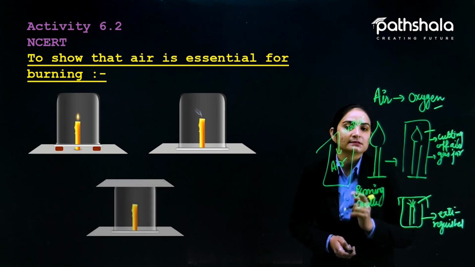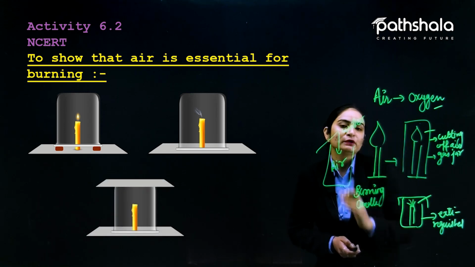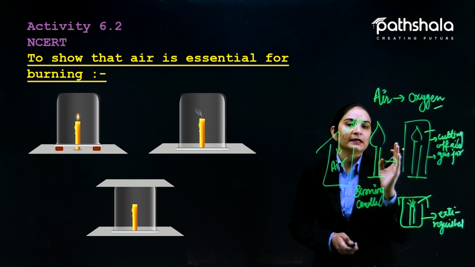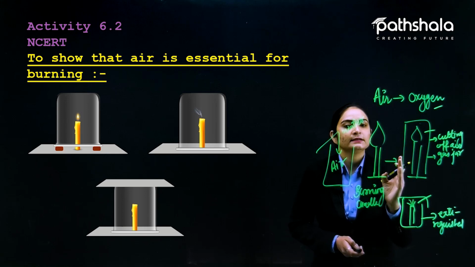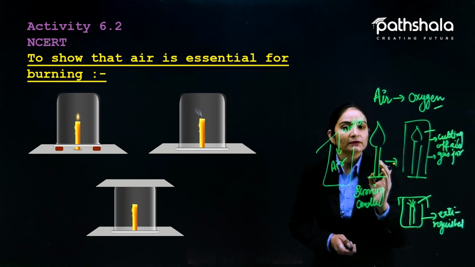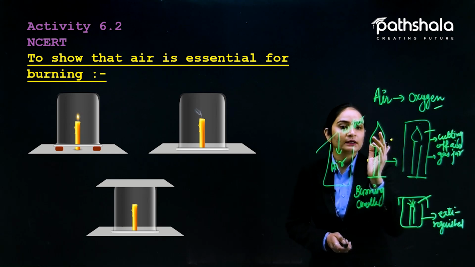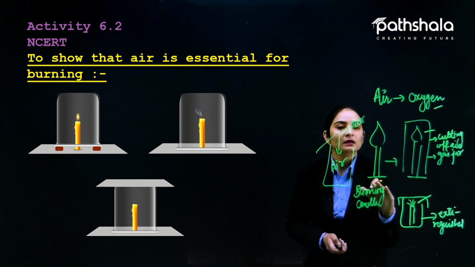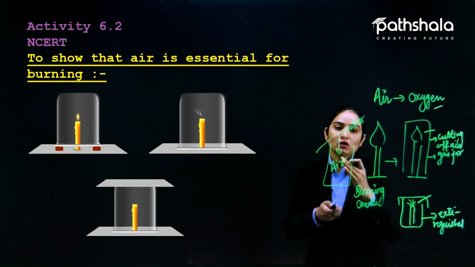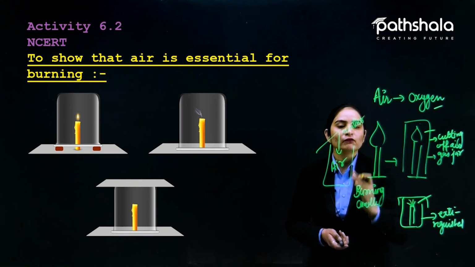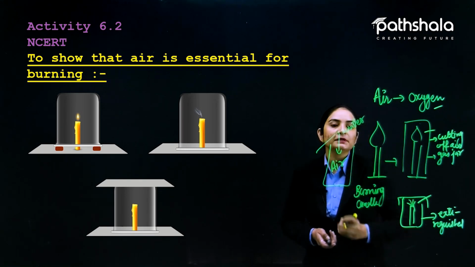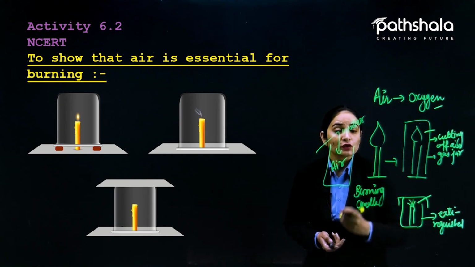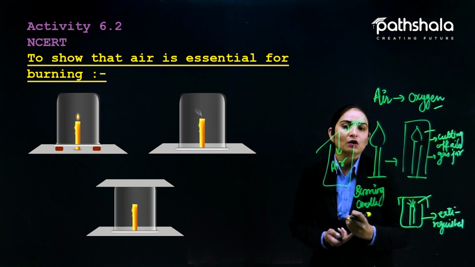You can see in the image, in the second one you can see a little smoke, because after some time of putting the gas jar, the candle is going out. Again a little smoke is coming out, which is also because of combustion. After some time it is completely extinguished. Why? Because all the oxygen supply is cut off from that candle. This activity shows that oxygen is very important for burning, and oxygen is the supporter of combustion.